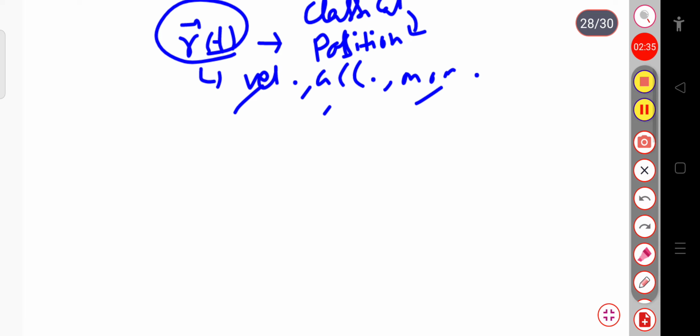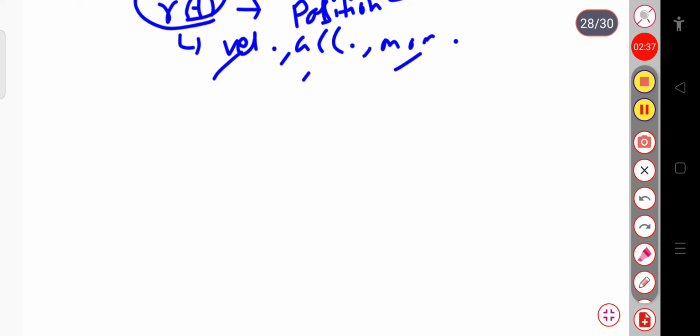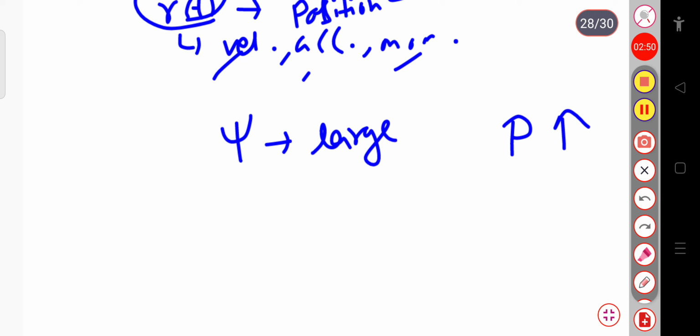The only thing known about psi is that when the wave function psi is large, the probability of finding the particle is large. And when this wave function is small, then the probability of finding the particle is small.